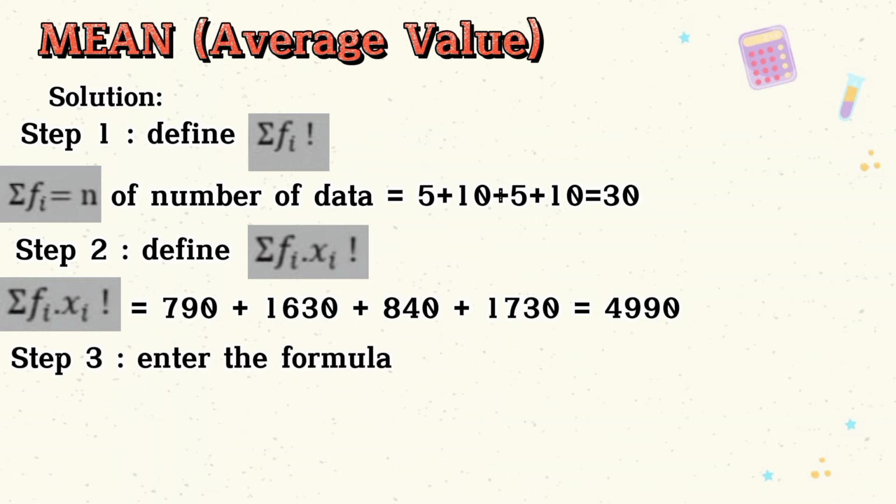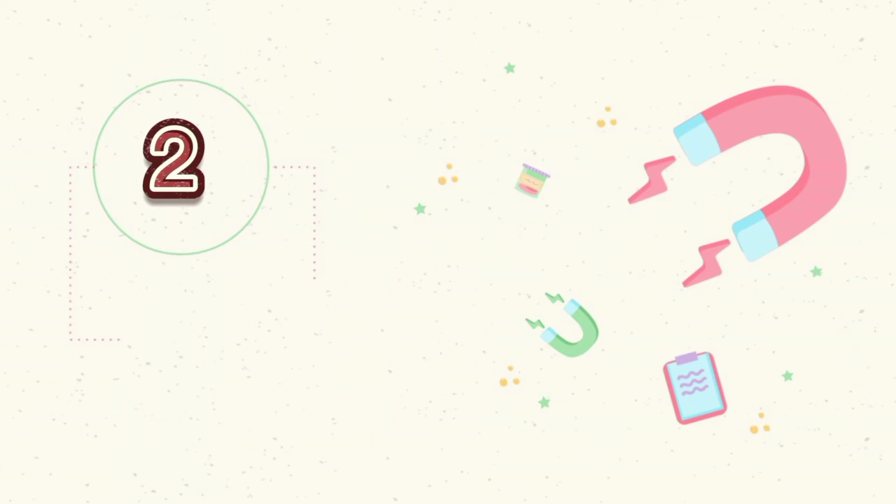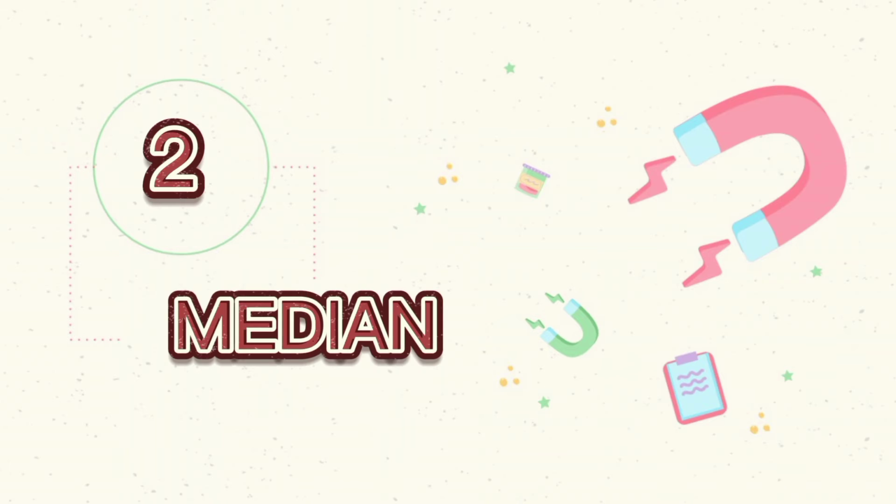The third step, enter the formula. Mean equals sigma fi xi over sigma fi. Then enter the data values based on the table. So 4919 over 13 equals 166.33.